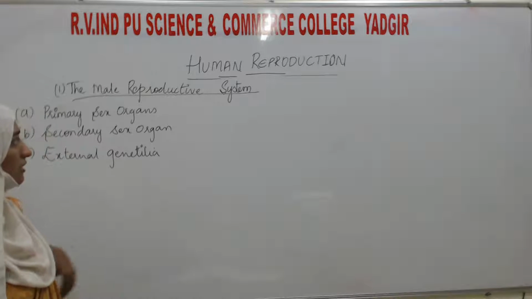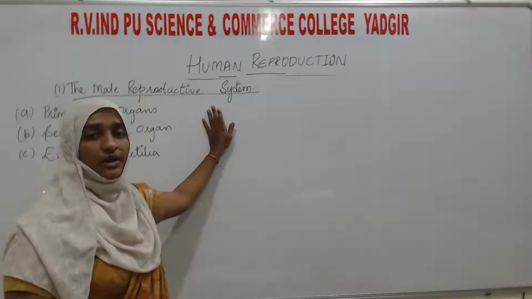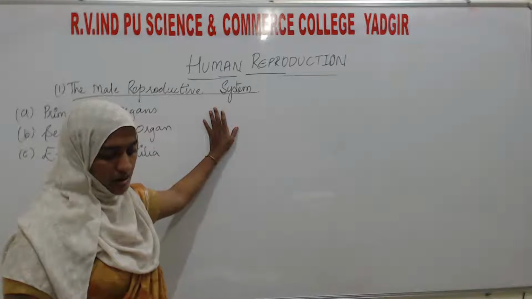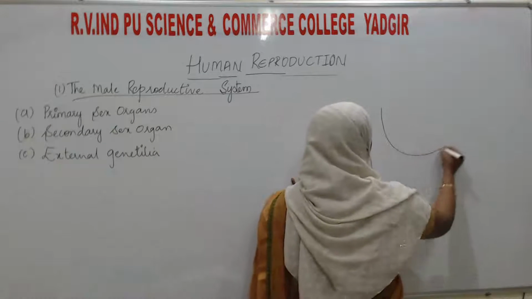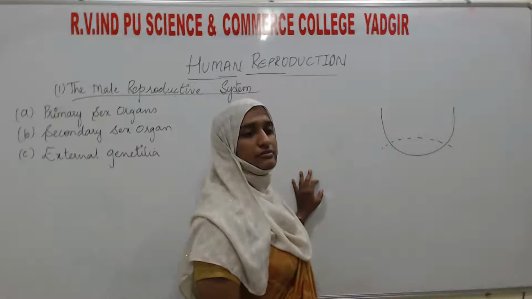First of all, this male reproductive system is situated in the lower abdominal region, or the pelvic region. For example, this is the stomach, and this is the lower abdominal region.